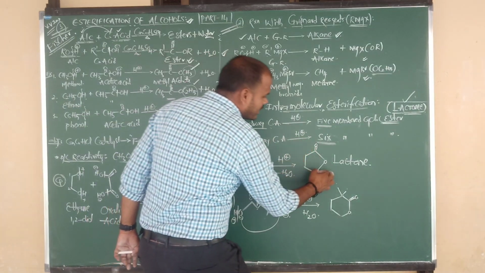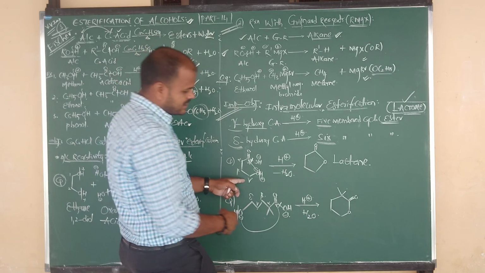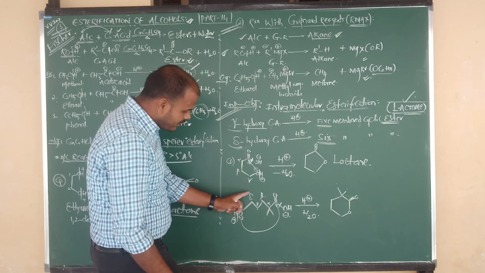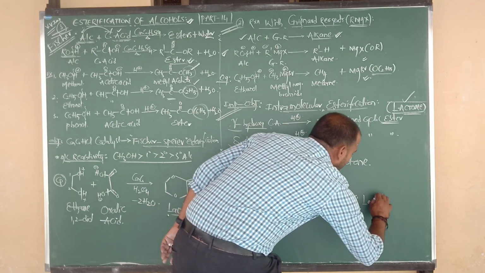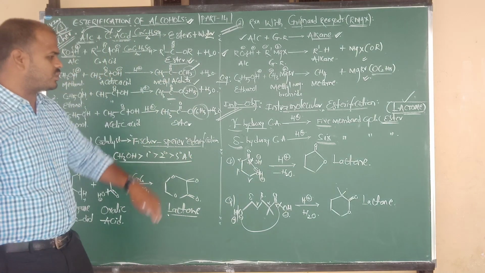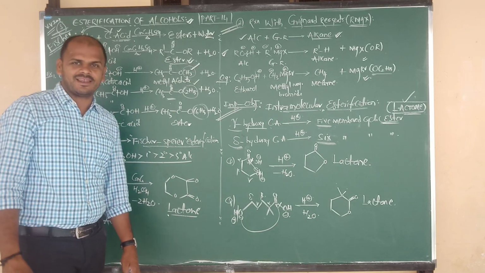So this is the 5-membered ring lactone coming from gamma hydroxy, and this is the 6-membered ring lactone coming from delta hydroxy. The product name is lactone, beta. I hope you understand this clearly.